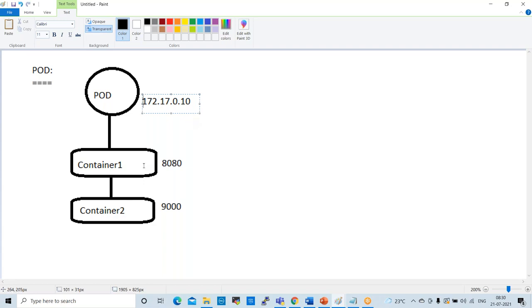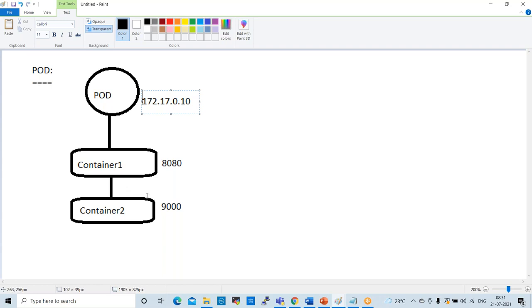When you check the IP address of your container, the pod IP will be available for both containers. Both containers will have this same IP. If you log in to your container and check your IP address, the pod IP will be shown. The container will not have any separate IP. So in Kubernetes, we don't use IP for containers. Containers will work based on port numbers.